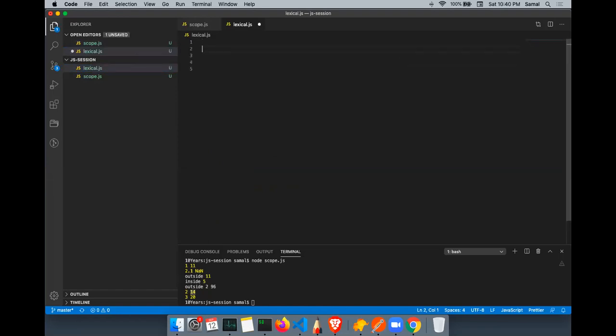All right. So I'll just do this. Let a is 4. Okay, and then I'll just do if a, and then let b equals 9. And then console a plus b. And then this is to be equals to a plus b. Now tell me what will be the output?